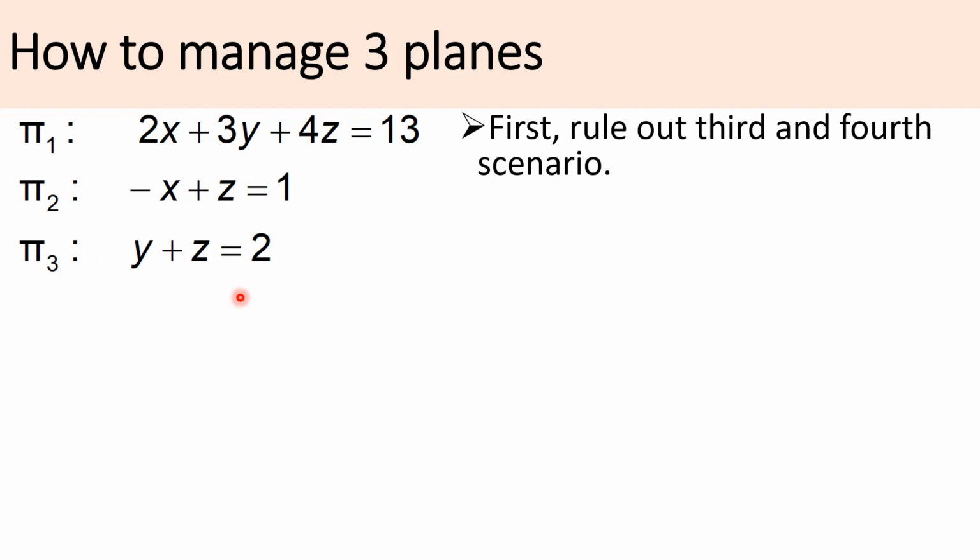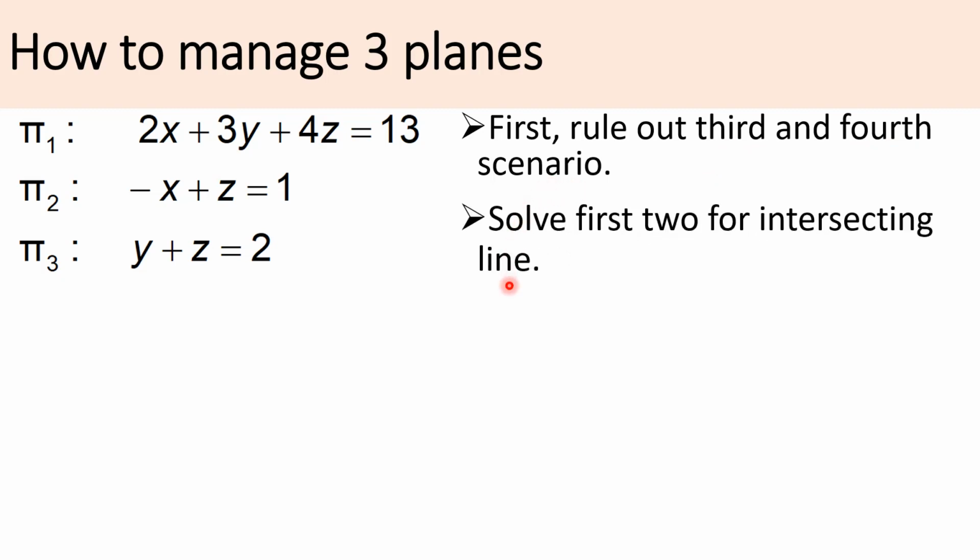So once you have checked and confirmed by checking the normal vectors that there isn't a case of pairwise parallel or 3 planes being parallel, then you have managed to rule out the third and the fourth scenario. After you have done this part, the next thing is you want to just ignore the third equation for a moment and look just at the first 2. And because the first 2 are not parallel to each other, you can always do like what we have done previously in the earlier part of the notes.